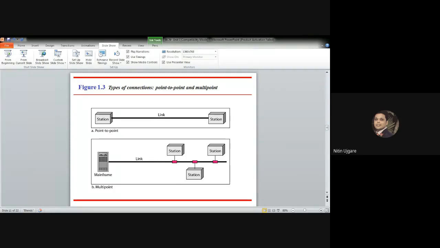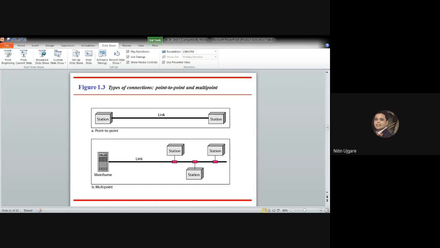How can we portray this point-to-point connection with a real-time example? When you change the television channel by using your remote control, then basically you are establishing a point-to-point connection between the remote control and your television set. Then the next type of connection is the multi-point connection. A multi-point connection is one in which more than two specific devices share a single link. Here you can see that these three devices share the single link.